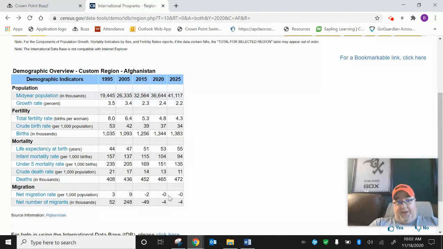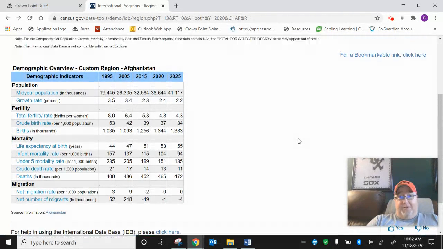But you'll notice that in 2015 it was -2. Now that's per thousand people in the population, obviously. But before that, it was 9, so it was a positive. That migration rate has fluctuated in Afghanistan over the years as well, and there are reasons why that occurred. So maybe think about some of those things as you're going through this.